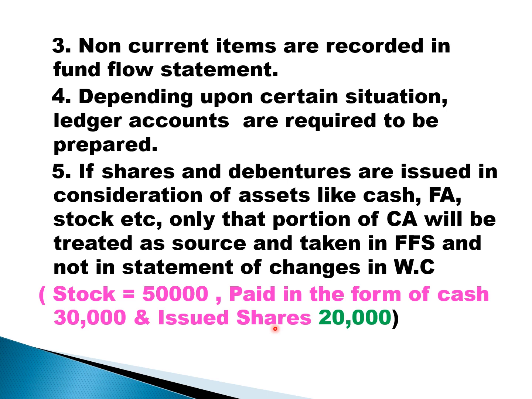So how much should you take in the fund flow statement? You should take only 20,000, not 50,000. 50,000 stock is purchased, 30,000 paid in the form of cash, ignore. Cash and stock are current, no change. But 20,000 is issued in the form of shares. So only 20,000 should be considered and not 30,000.